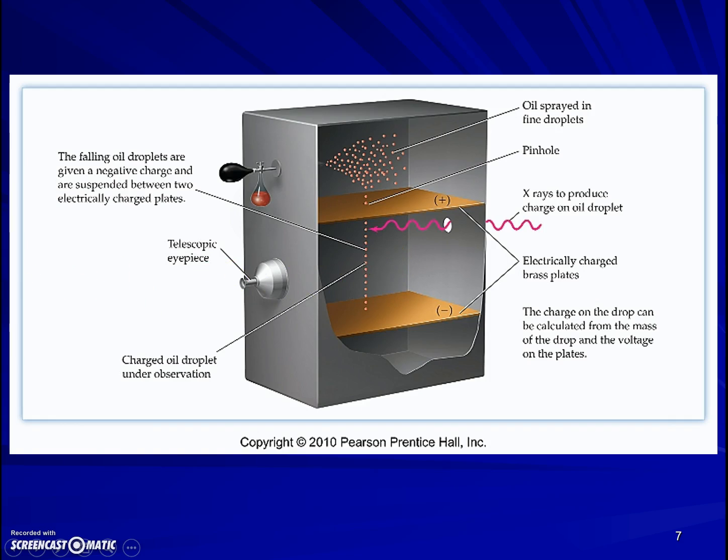And he noticed that the charge on the plates needed to be a certain whole number multiple of an individual number. In other words, there was a unit of charge that every total charge on the droplet was a multiple of. So that must be the smallest unit of charge. That must be the charge of an electron. And so from that he was able to use Thomson's numbers to calculate the mass of an electron, and we still use those numbers that they calculated today.